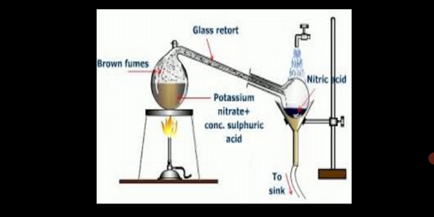Painful blisters it causes, nitric acid. Got it? The pure nitric acid, we can say 100% nitric acid, can be obtained by cooling fuming nitric acid. Now what is fuming nitric acid? Fuming nitric acid is nothing but 98% concentrated nitric acid.